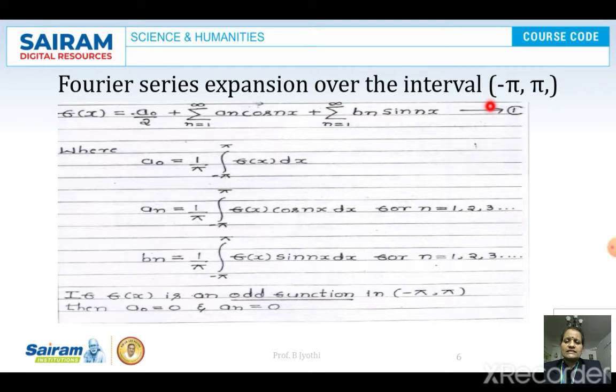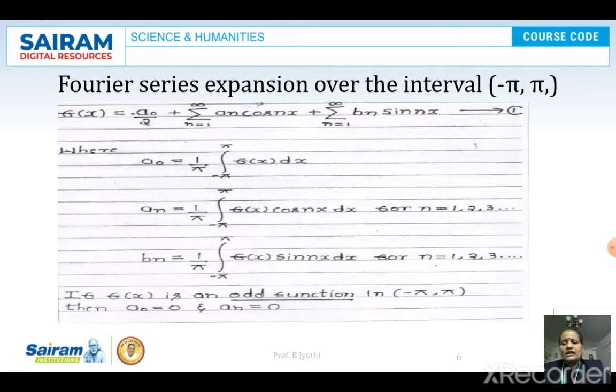Let us call this equation number 1, where a0 is given by 1 by pi integral minus pi to plus pi f of x dx, and a n is 1 by pi integral minus pi to plus pi f of x cos nx dx for n equal to 1 to infinity, and b n is given by 1 by pi integral minus pi to plus pi f of x sin nx dx for n equal to 1, 2, 3, etc.